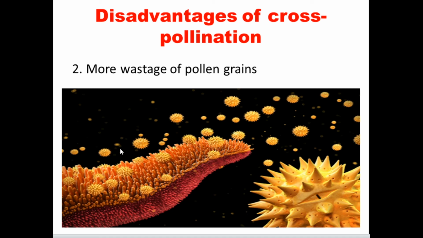So that's the way the plants always produce a large amount of pollen grains. One or two, or a few pollen grains only reach the stigma. So the other pollen grains are wasted. So it is one of the disadvantages of cross pollination.